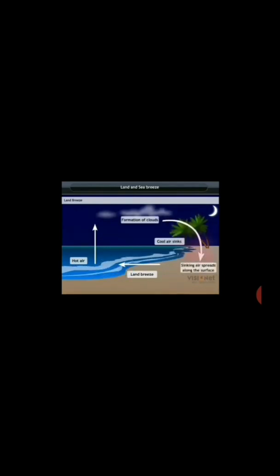At night, it is totally opposite. During night time, land is cooler than sea. Hence, cool air from the land blows towards the sea. This is called the land breeze.